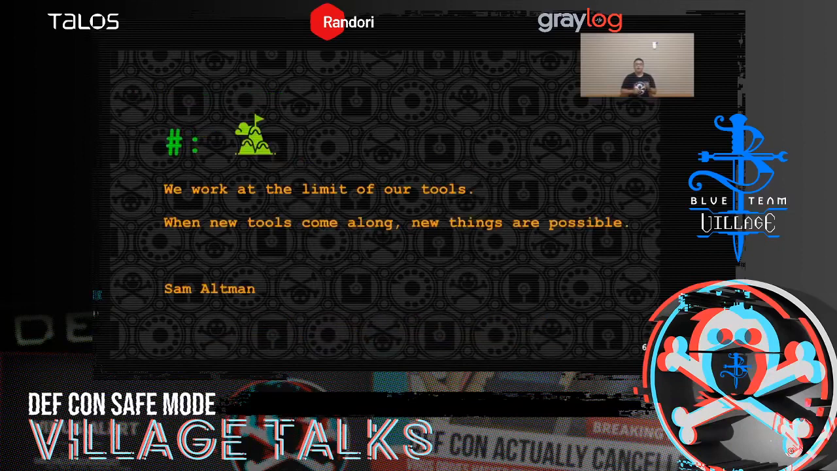And there's one nugget that I would like to share. We work at the limits of our tools. When new tools come along, new things are possible.